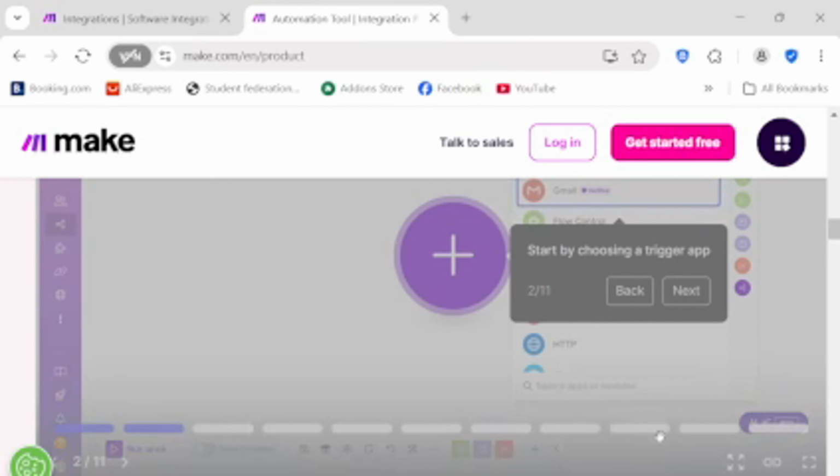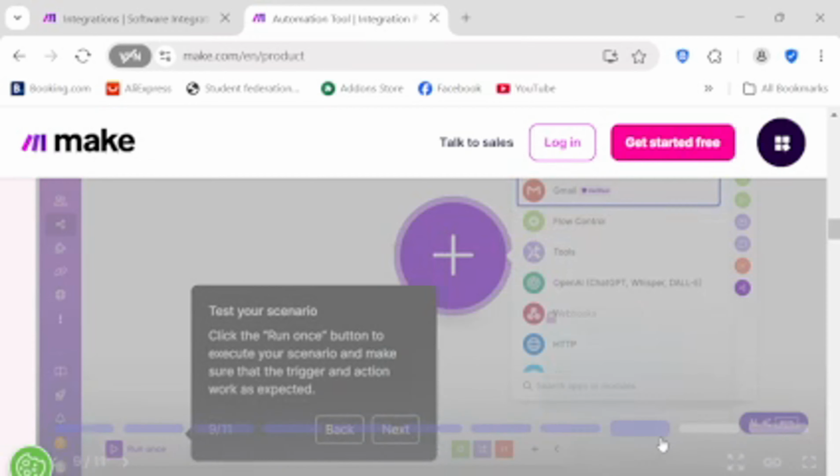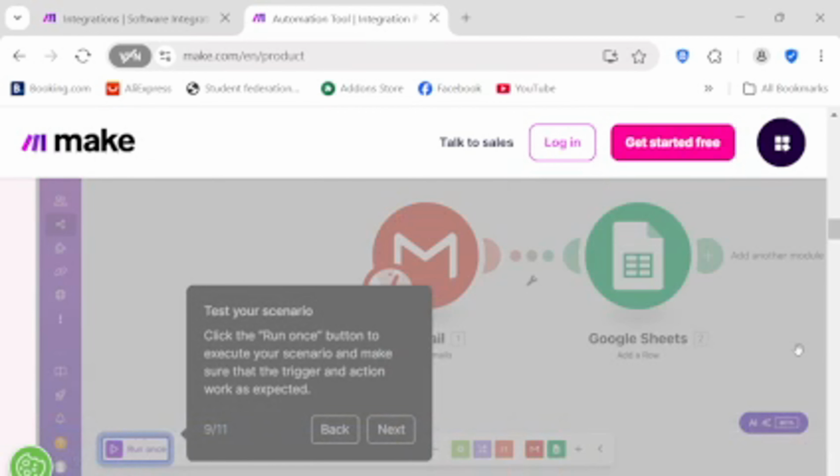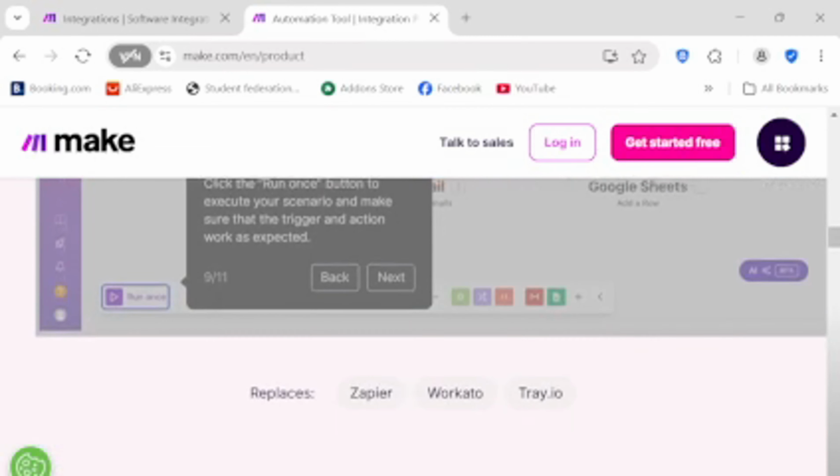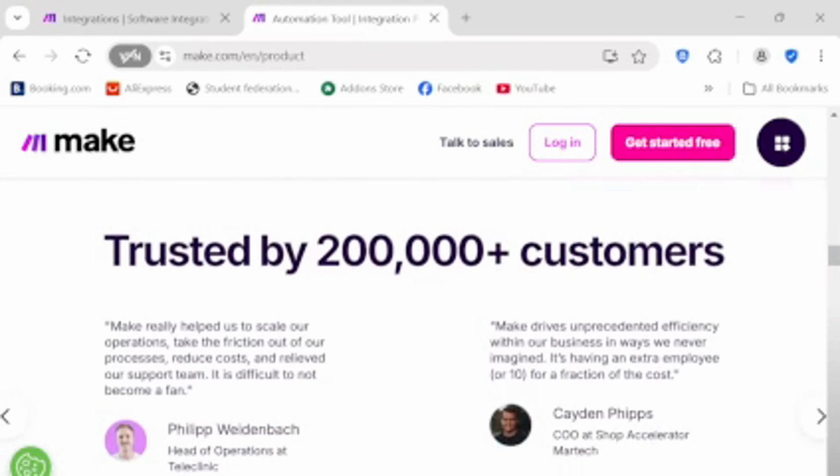Templates. Start fast with templates. Solve common problems instantly. Don't want to start from scratch? Make offers a vast library of pre-built scenario templates for common use cases. Simply select a template, connect your accounts, and customize it to your needs. It's the fastest way to get automating.